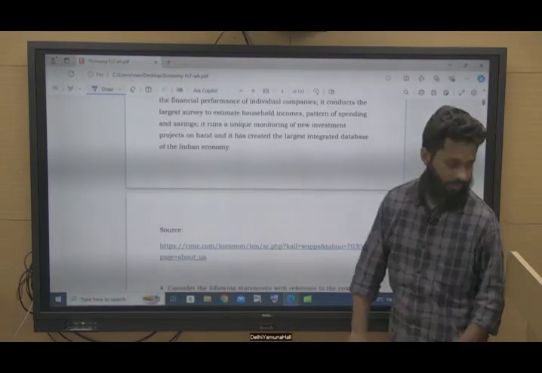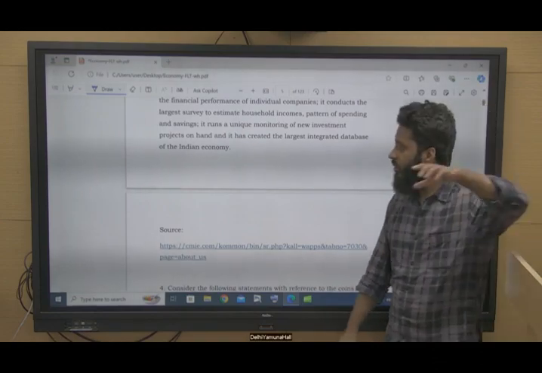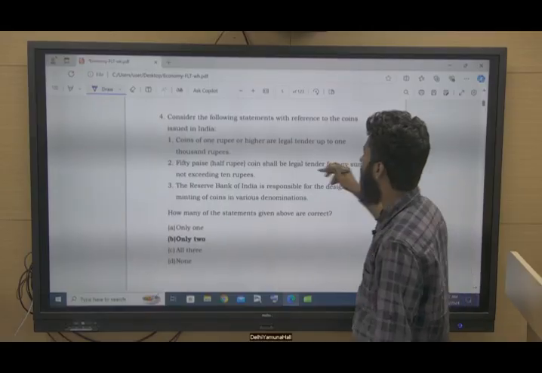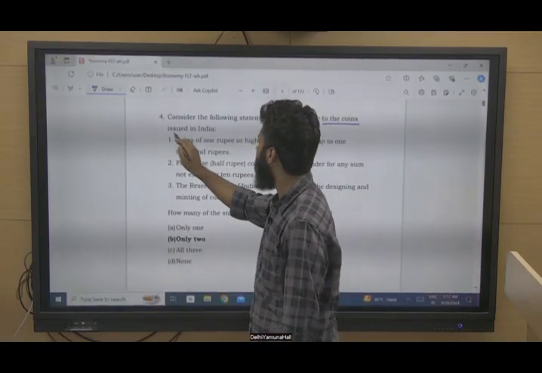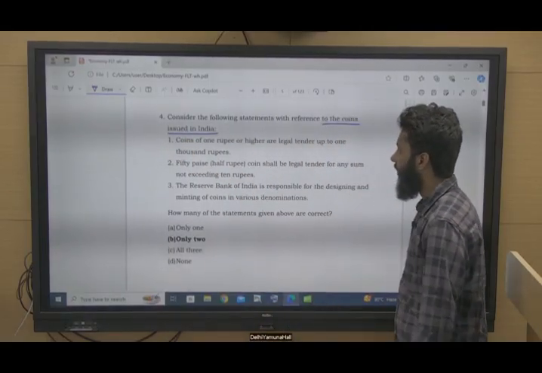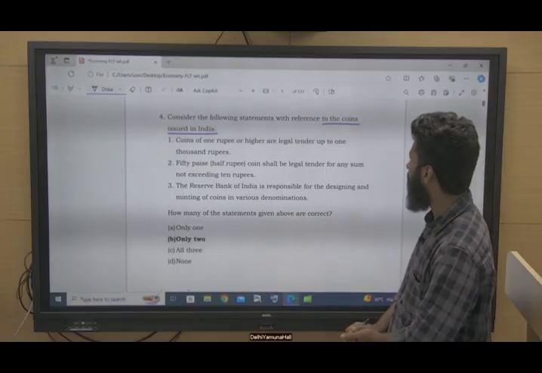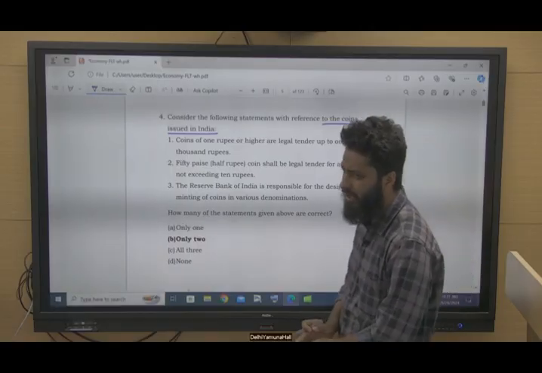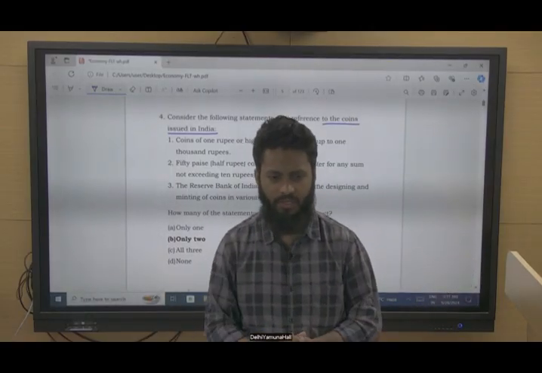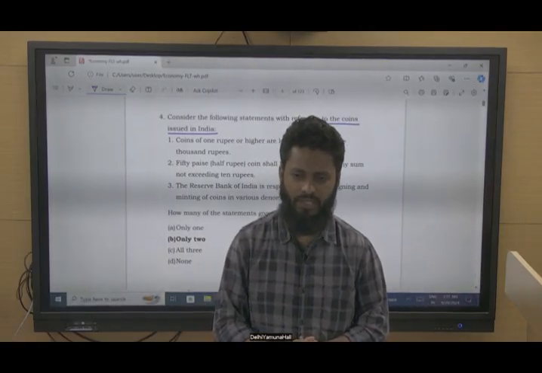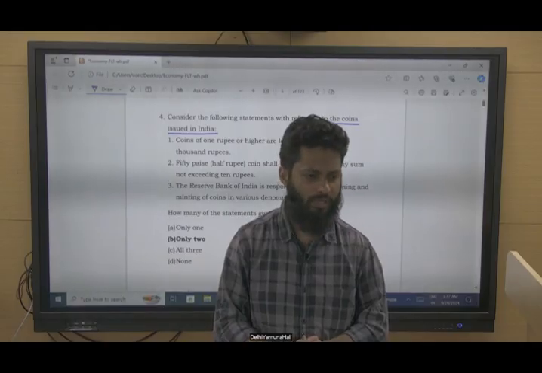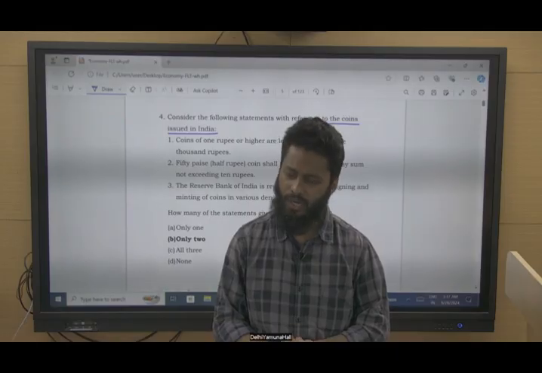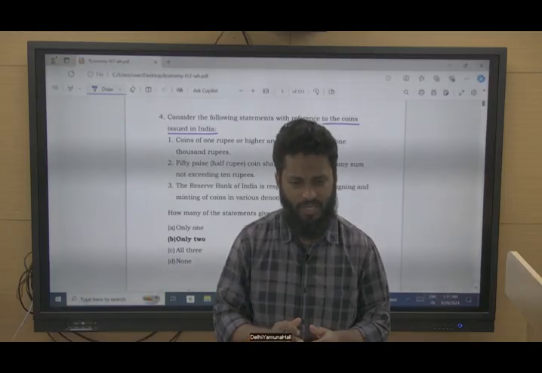Coming to question number 4. Consider the following statements with reference to coins issued in India. Coins of 1 rupee or higher are legal tender up to 1000 rupees. Now see, the coins and currency notes issued by the RBI, and the coins under the Finance Ministry, are legal tender.